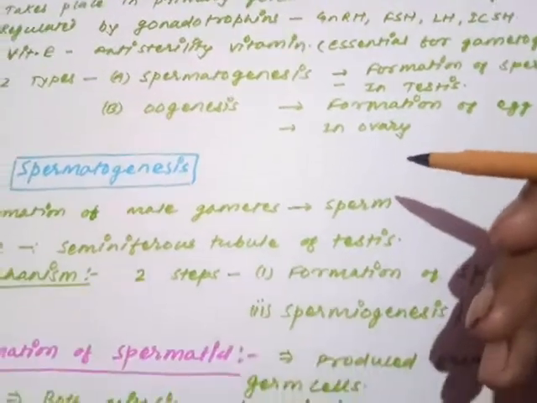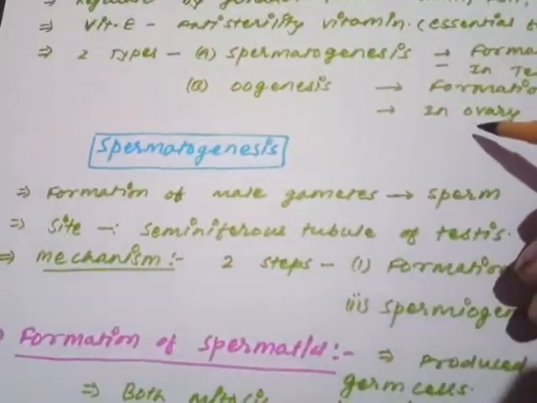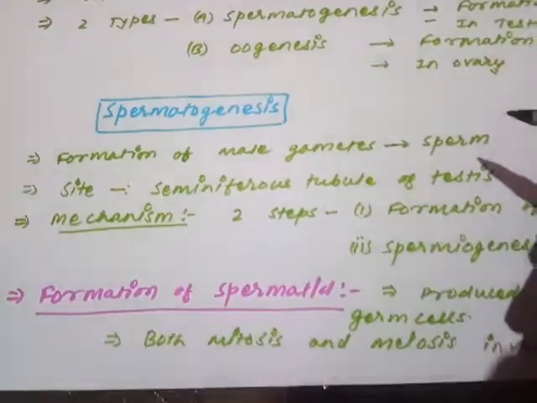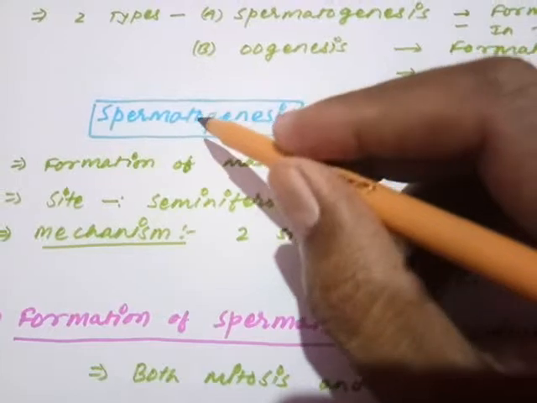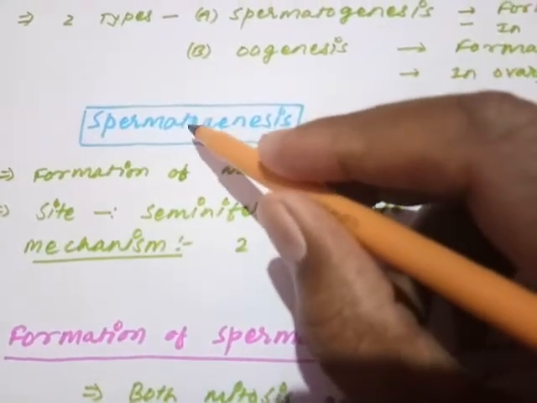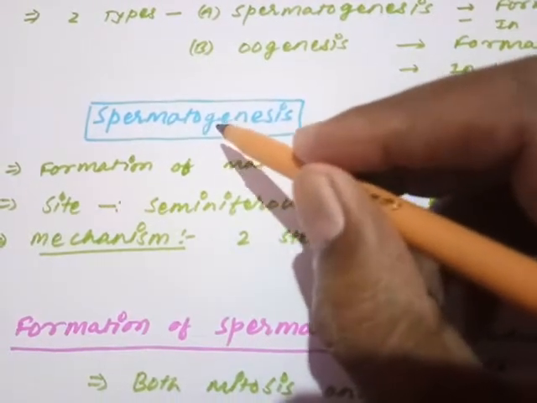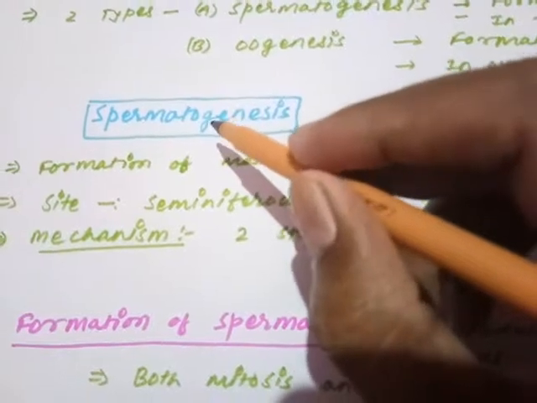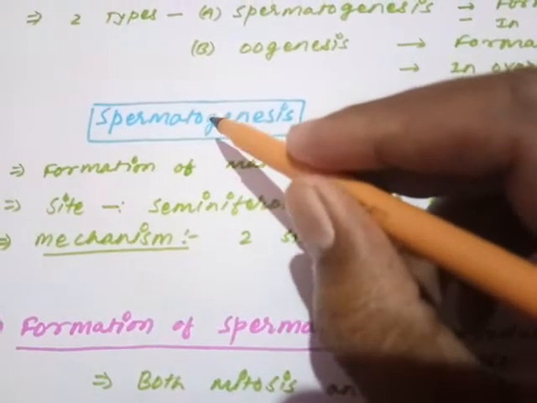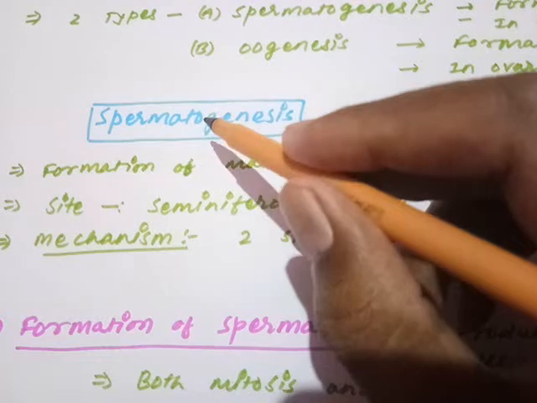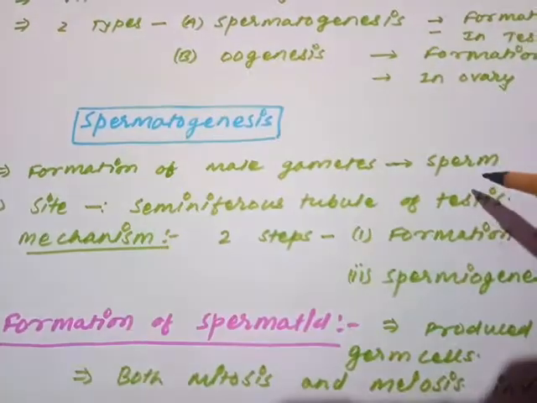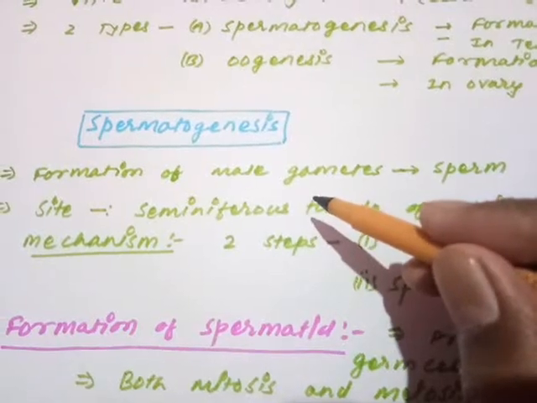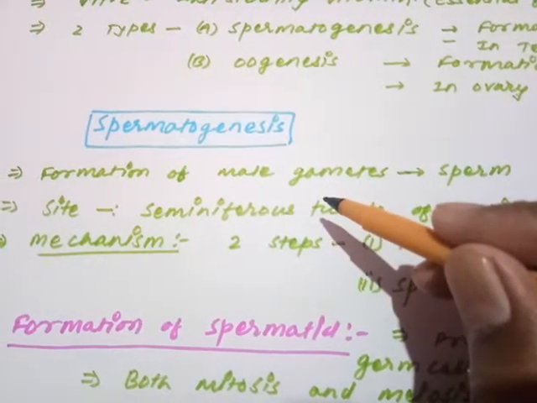And we are just going to discuss the processes one by one. Now we are starting the process called spermatogenesis. You can understand well what is the meaning of spermatogenesis. Spermato plus genesis. The word spermatogenesis means what? Spermato means spermatozoa, genesis means formation. So the formation of male gamete, that means sperm. The formation of male gamete, that is called sperm, is called spermatogenesis.